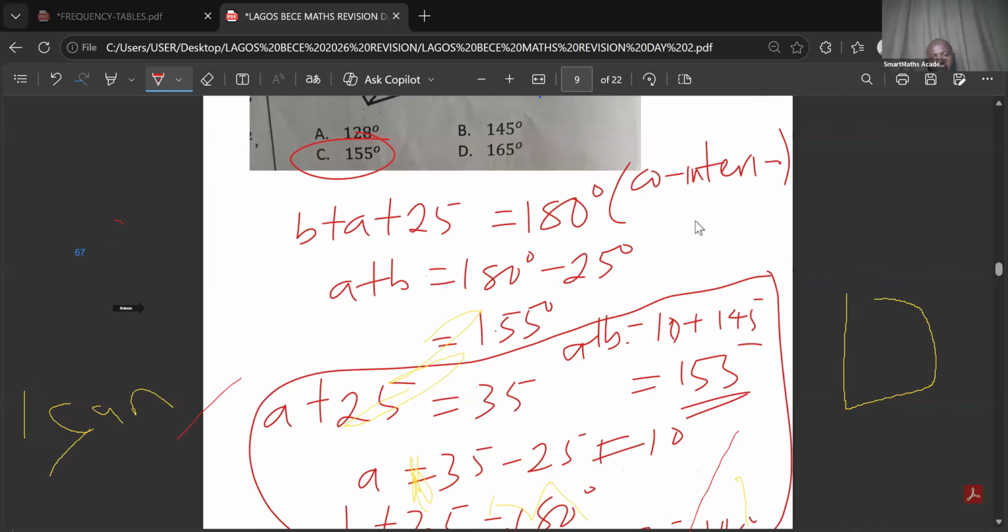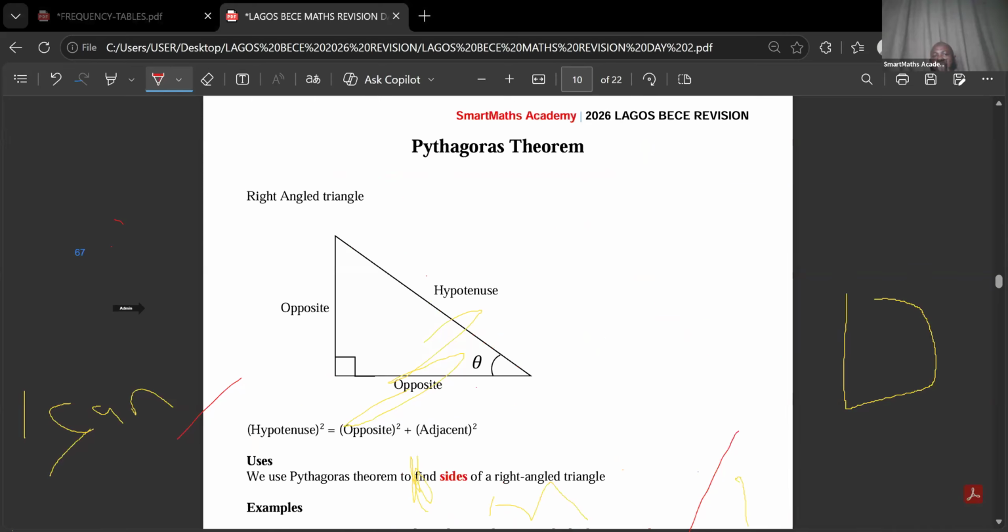All right, let's go to the next one. We have Pythagoras theorem. That's the next topic. You can't run away from this in your exam. I don't want to go into the genesis of Pythagoras theorem, but the law is that Pythagoras theorem deals with right angle triangles. And what is a right angle triangle? A triangle that has a right angle, that is, it has an angle of 90 degrees.